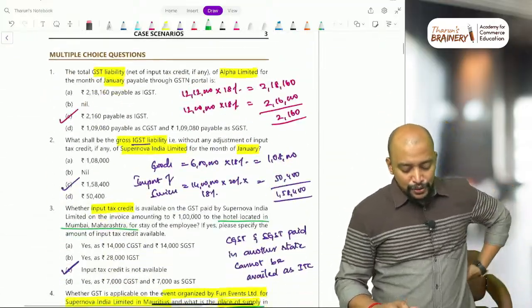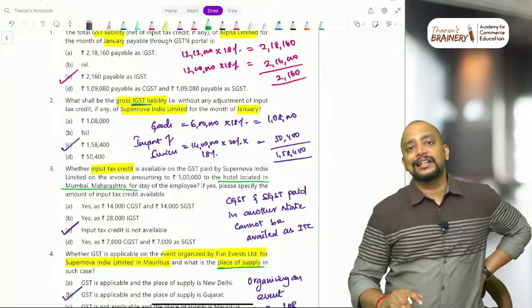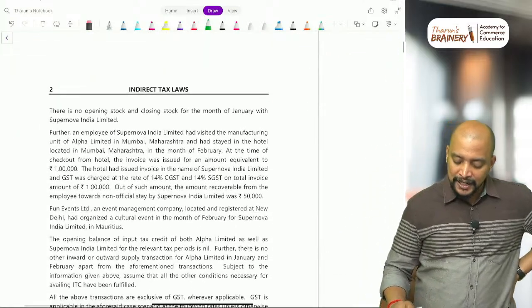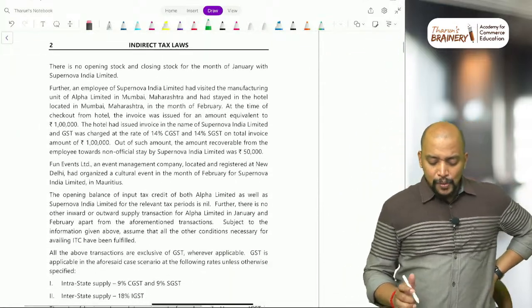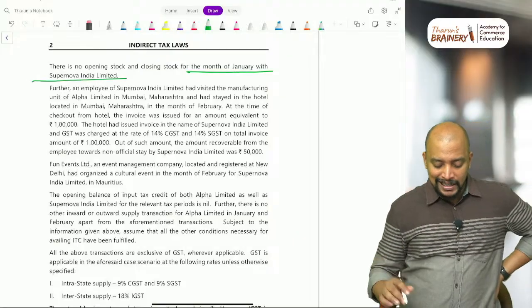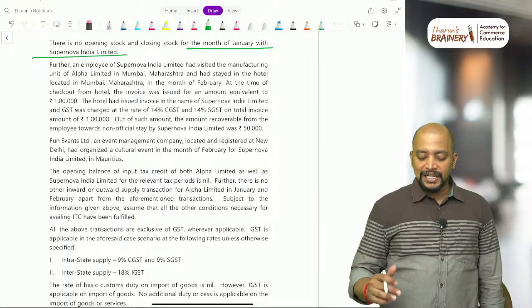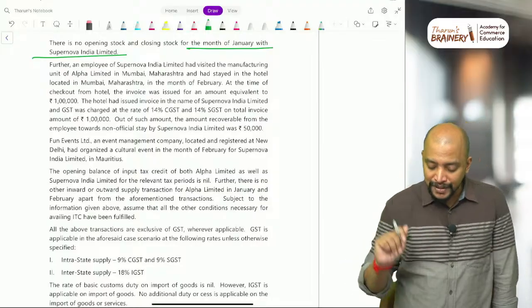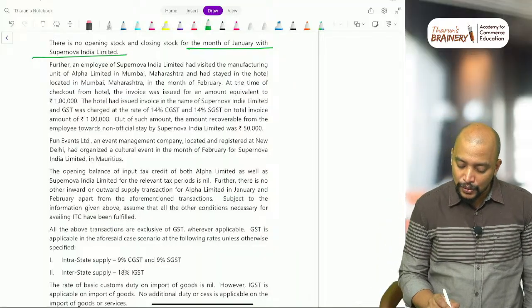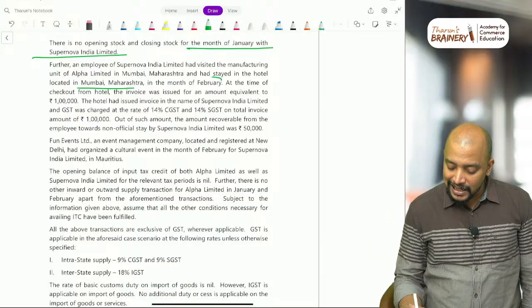Why is this relevant? Because in MCQ2, they have asked what shall be the gross IGST liability, which means only IGST liability, not CGST and SGST liability. Then there is no opening stock and closing stock for the month of January with Supernova India Limited. Further, an employee of Supernova India Limited has visited, and related to that also one MCQ is there, the manufacturing unit of Alpha Limited in Maharashtra and has stayed in the hotel located in Mumbai, Maharashtra in the month of February. So this data is related to February.